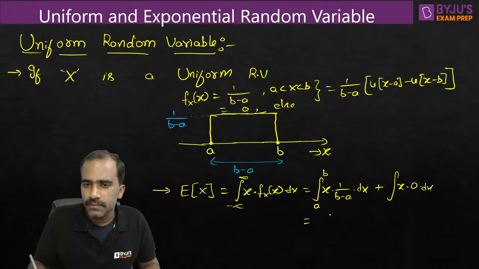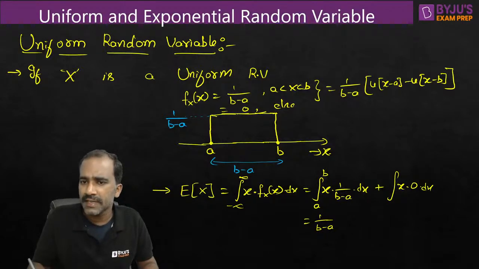Right. Next, let us calculate it further. 1 by b minus a is a constant, so put it outside the integration. What is left? Integration of x. Integration of x is x square divided by 2, with limits from a to b.